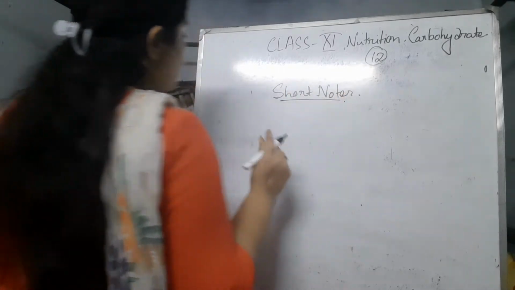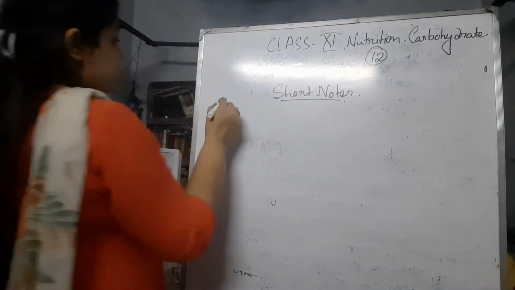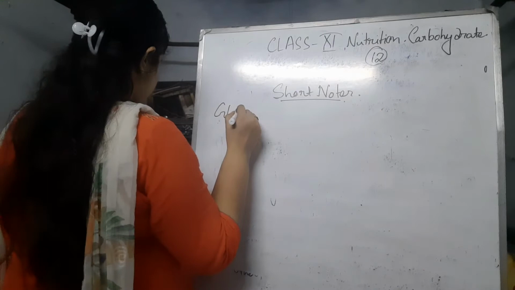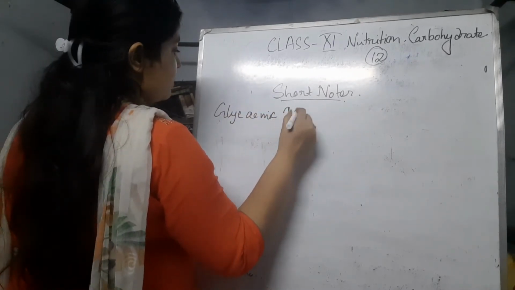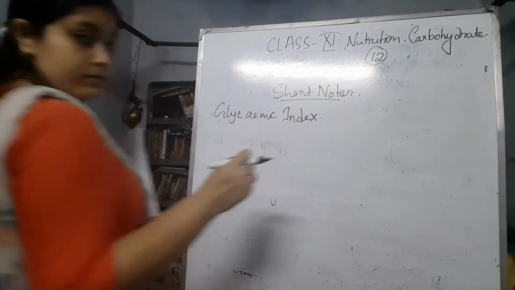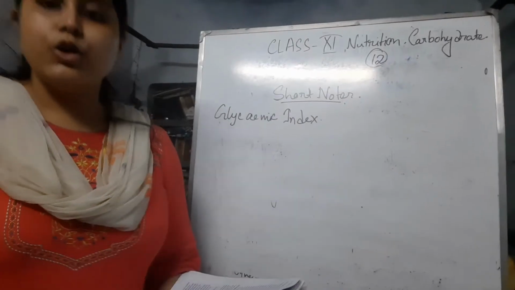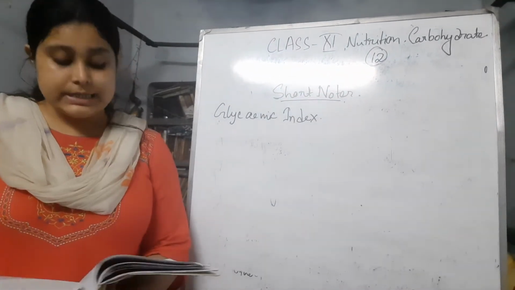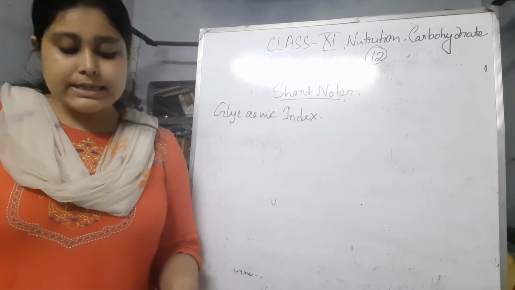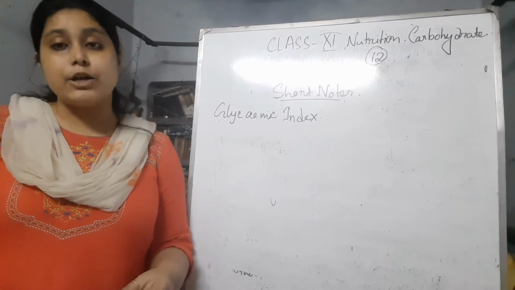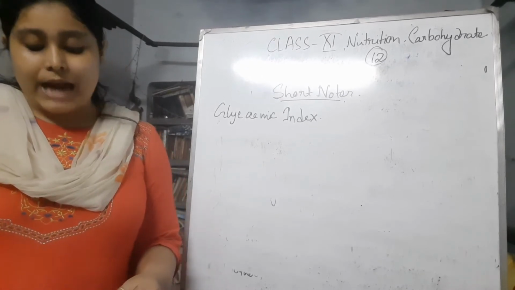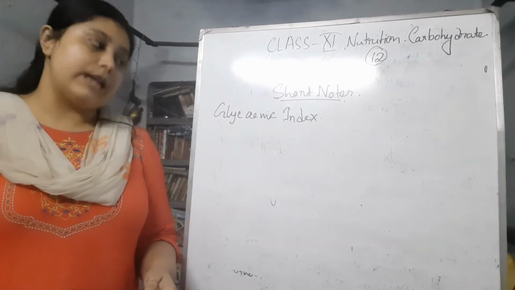So the first short note is on glycemic index. The glycemic index is the ability of the food items to raise the blood sugar level in the body, and it is measured in terms of glycemic index.